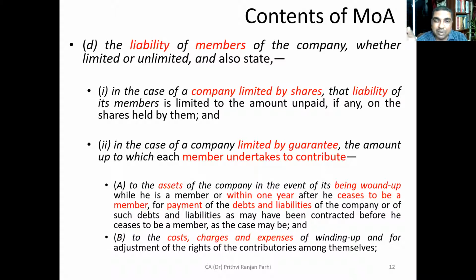Even if he was earlier a member but within 1 year from the date of winding up, that member is also liable to contribute the guaranteed amount. So whether he is a current member or was a member within 1 year, he is liable to contribute the guaranteed amount.